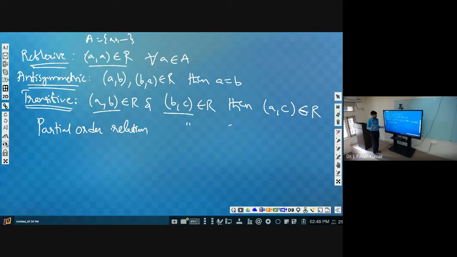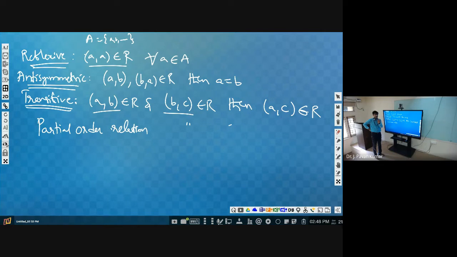As in the case of equivalence relation, what are the three properties to be satisfied? Reflexive, symmetric, transitive.